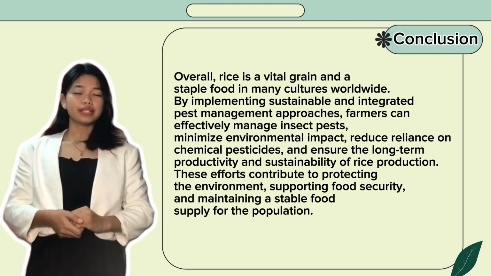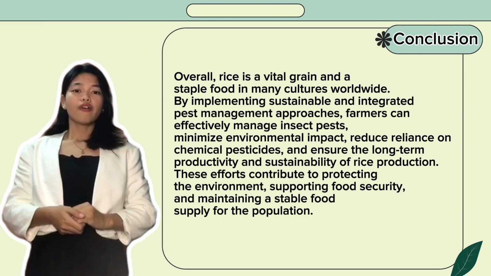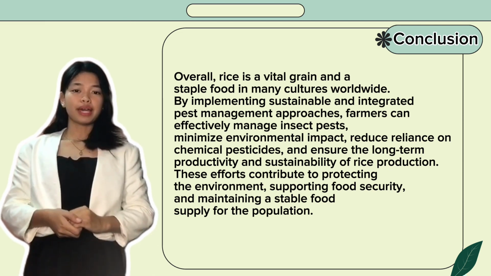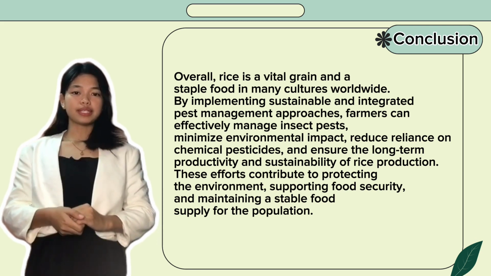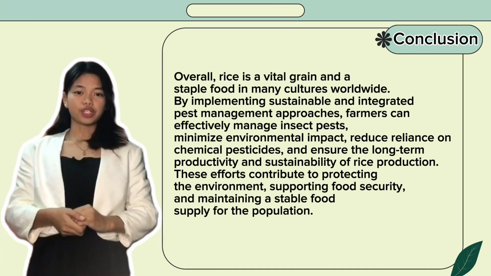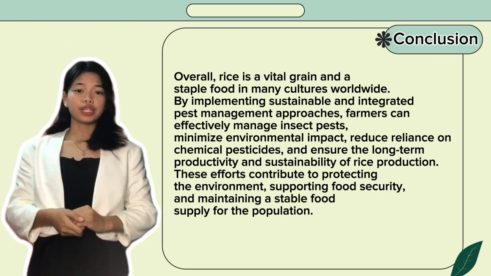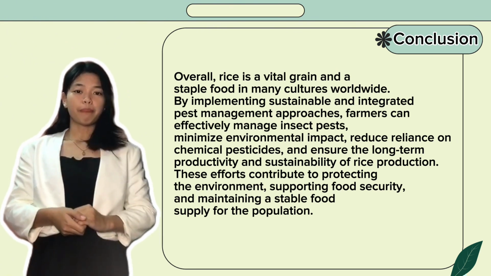By implementing sustainable and integrated pest management approaches, farmers can effectively manage insect pests, minimize environmental impact, reduce reliance on chemical pesticides, and ensure the long-term productivity and sustainability of rice production. These efforts can contribute to protecting the environment, supporting food security, and maintaining a stable food supply for the population.